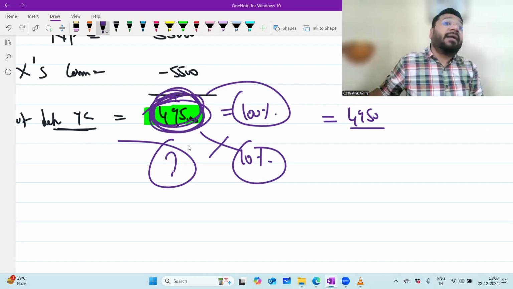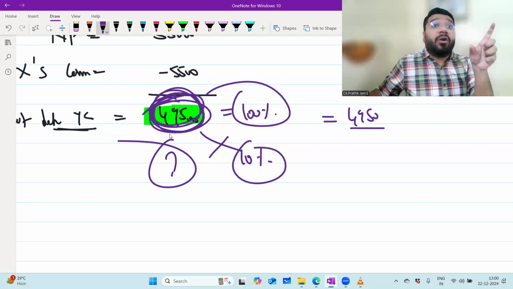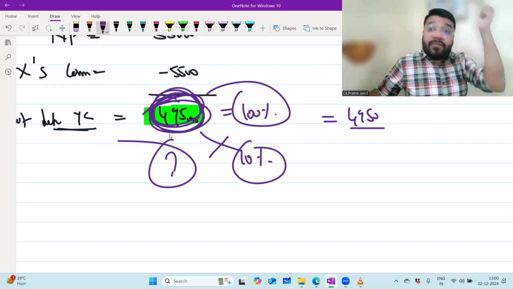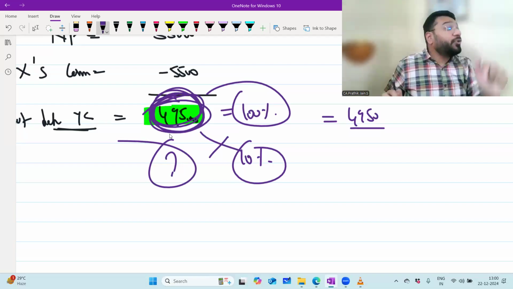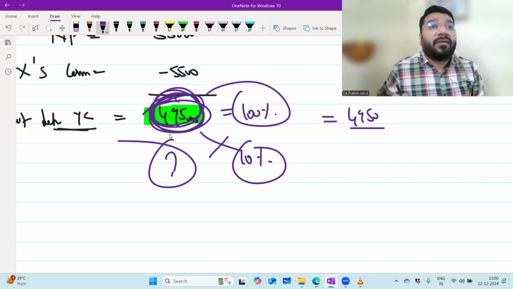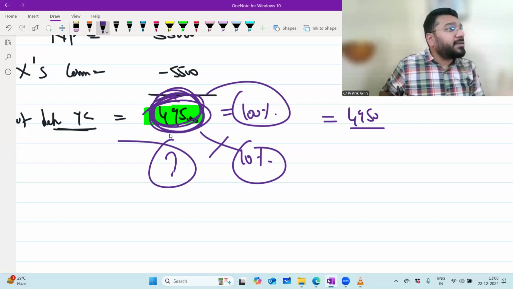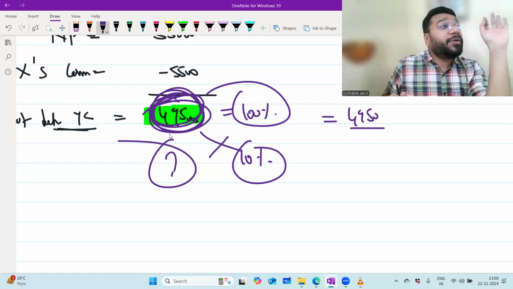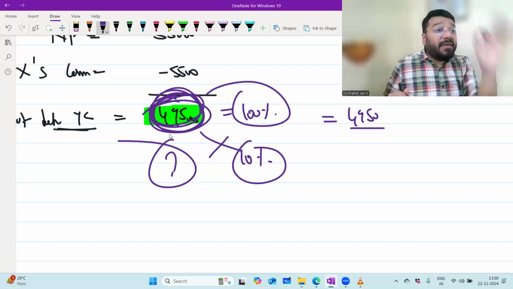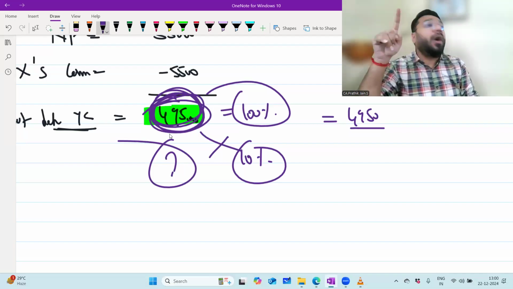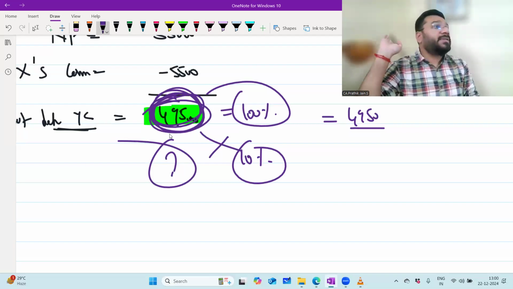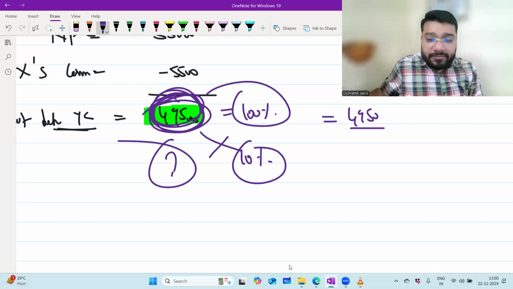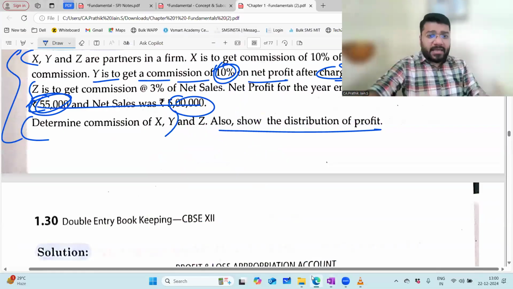When should I do 10 by 110 or 5 by 105 or 15 by 115? Only when the amount on which I'm supposed to multiply the 10% or 15% is not available, that time I have to do 10 by 110, 15 by 115, etcetera. So don't go by the words before and after. Understand the question, what profit is given. If profit is directly available, multiply with the commission percentage. If not, multiply into commission divided by commission plus 100%. Am I loud and clear? Yes, sir. If you have any doubts, please ask me.